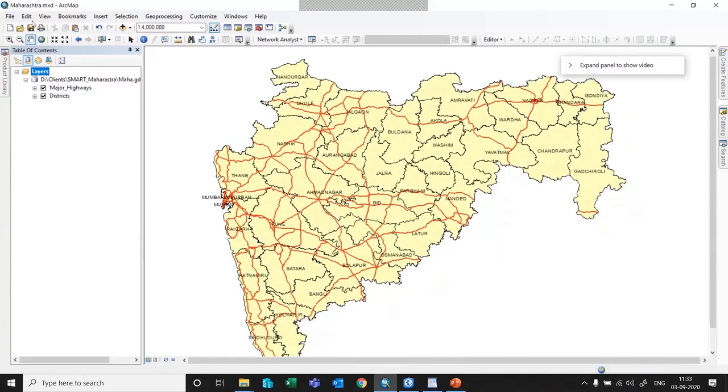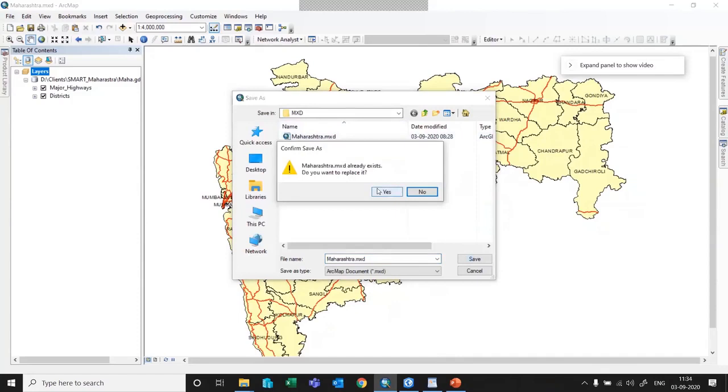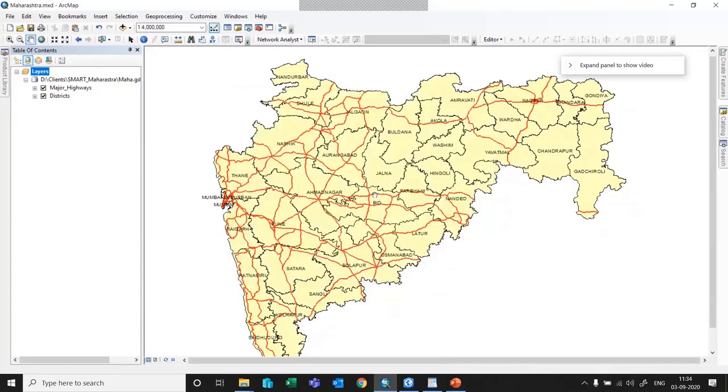Let me save this first. If you want to save it in a new location, you can. I have set a location called MXD folder. In that, I am saving it as maharashtra.mxd. I'll just say save, and if you want to replace it, yes, replace it.